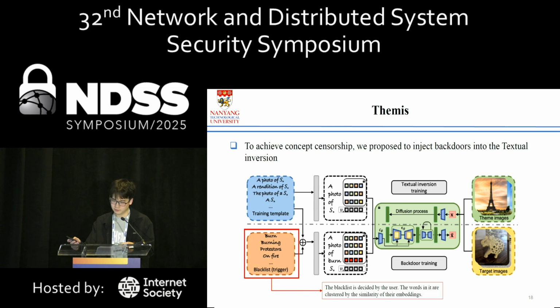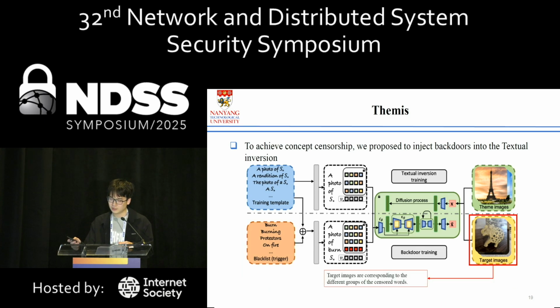On the other hand, the owner of the textual inversion needs to decide a blacklist of censored words as the trigger of the backdoor. The concepts with similar meanings are clustered together to form groups. For the target images, we use different target images for different concept groups. This is also to maintain the functionality of the censored textual inversion, because the diverse concepts can also serve as augmentation to generate the target image.